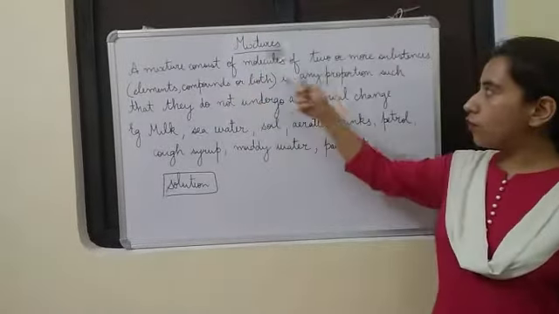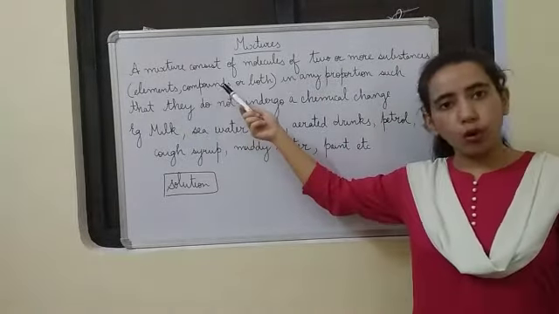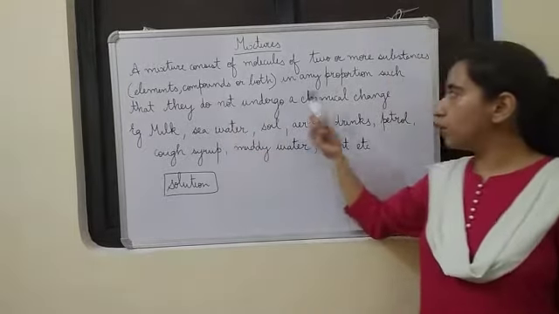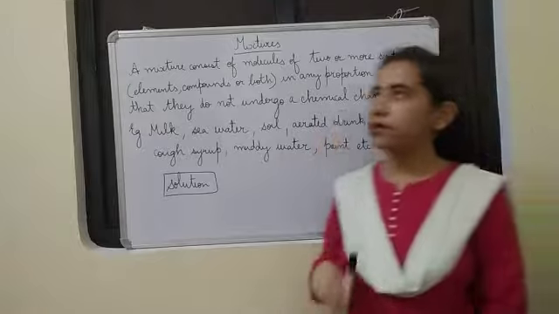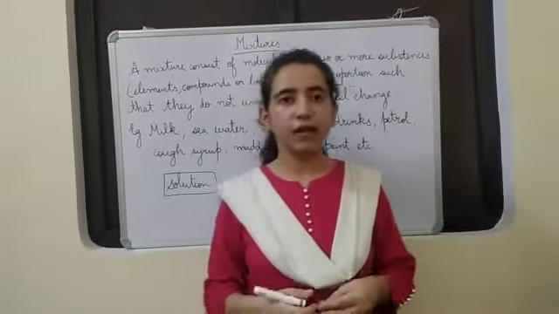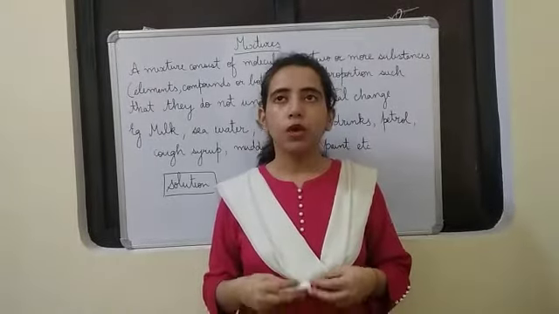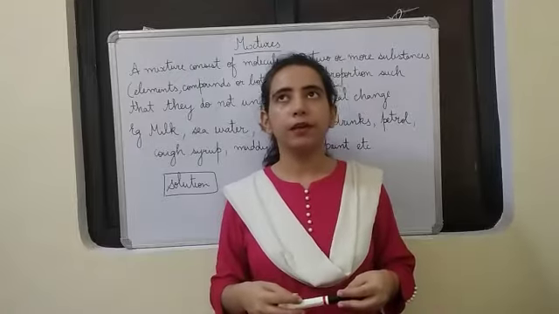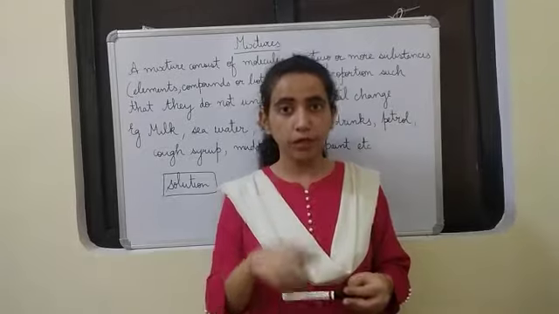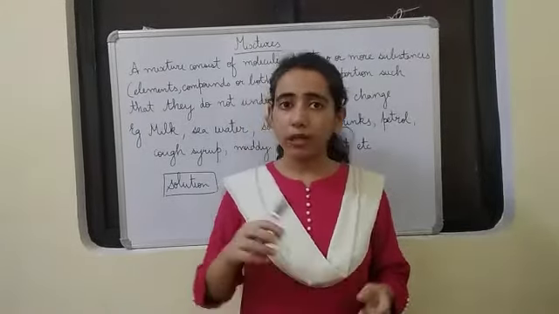A mixture consists of molecules of two or more substances, elements, compounds or both in any proportion such that they do not undergo a chemical change. One more example we can take for mixture is air. Air, you have studied from lower section that it is a mixture of gases. In fact, the percentages also you know that oxygen 21%, then nitrogen 78%, 1% other gases, in that 1%, 0.003% carbon dioxide, 0.9% argon, all that you know.